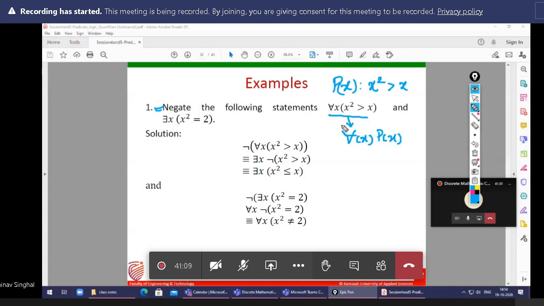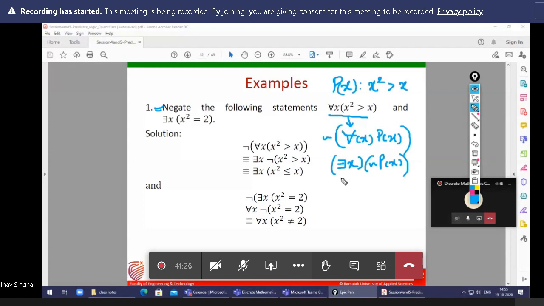If you open the negation, for all x, the negation is there exists x, and the negation of p(x) is negation p(x).